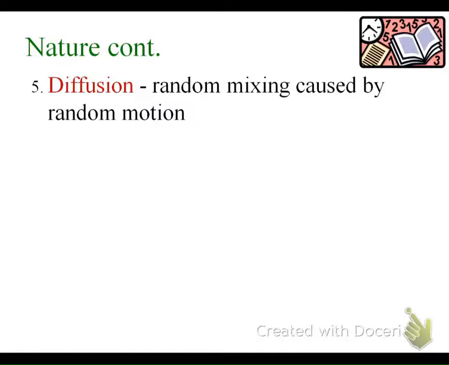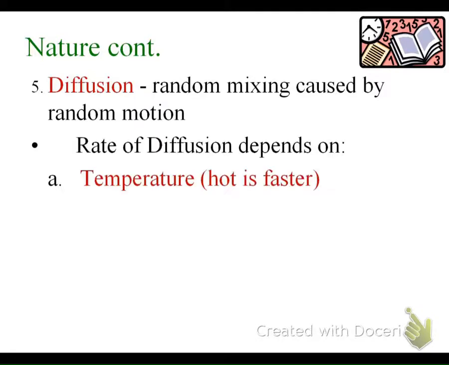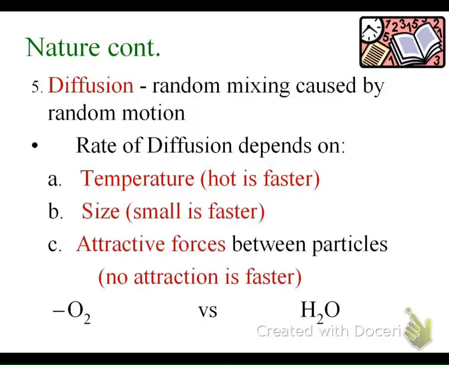Diffusion: gases can diffuse. This is the random mixing caused by random motion. So the rate of diffusion depends on temperature, size, and attractive forces. Temperature, thinking about a candle; small molecules will move faster; and attractive forces. If it doesn't have an attractive force, it moves faster, and if it's smaller, it moves faster. So there's two ways to look at whether something will move faster.